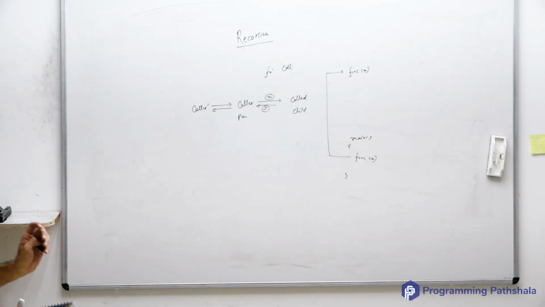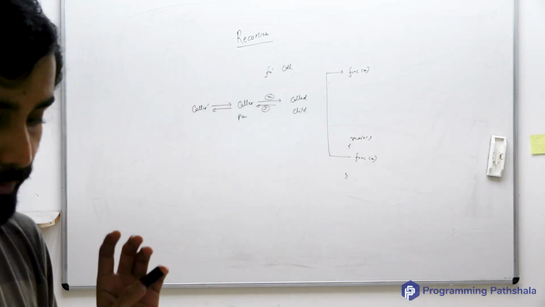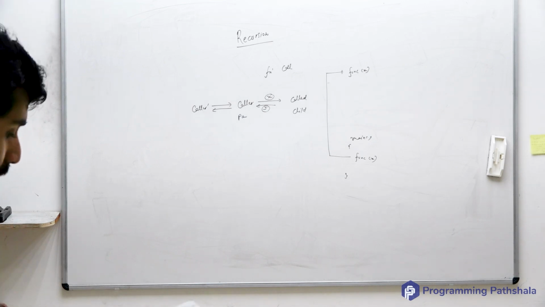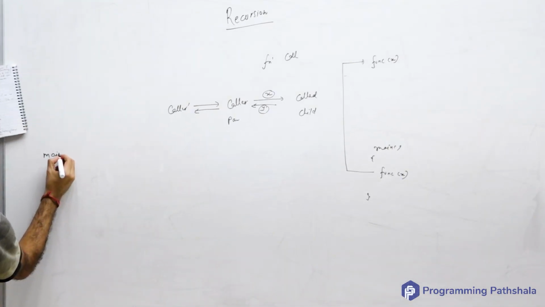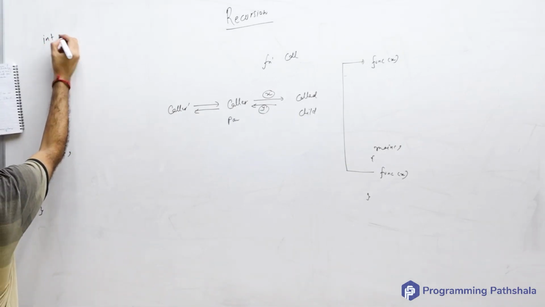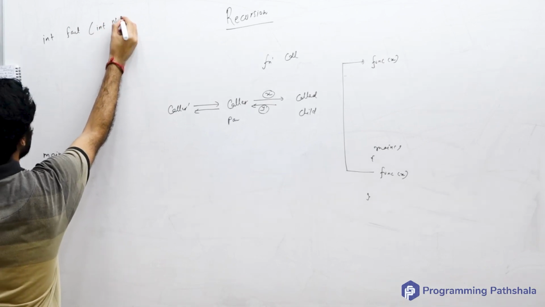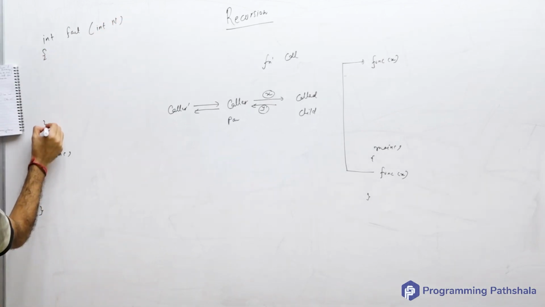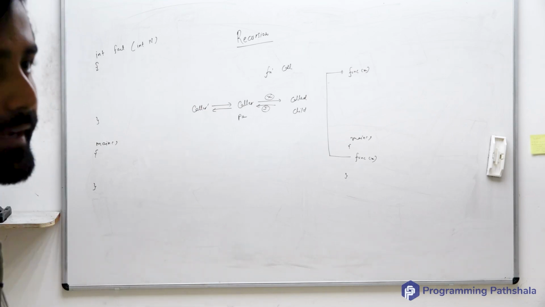So this thing you have to keep in your mind, okay. Now I'll start with a very easy example, which is computing the factorial of a number. I'm just going to write down the code of that. Let's say there is a function factorial that takes in a number n and returns me n factorial, okay. So how is n factorial defined?